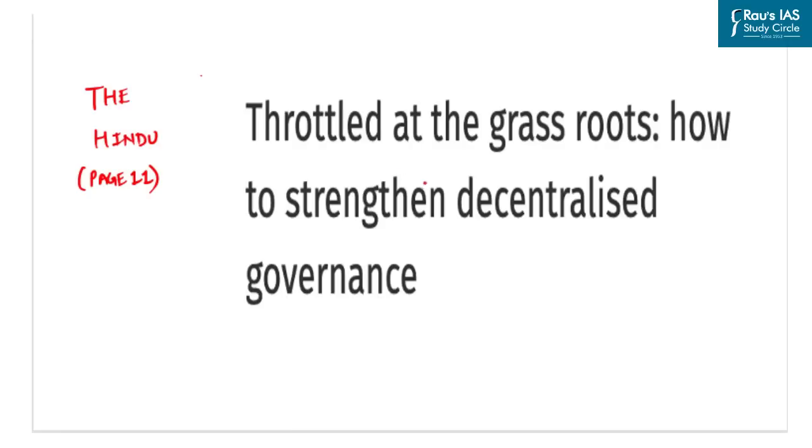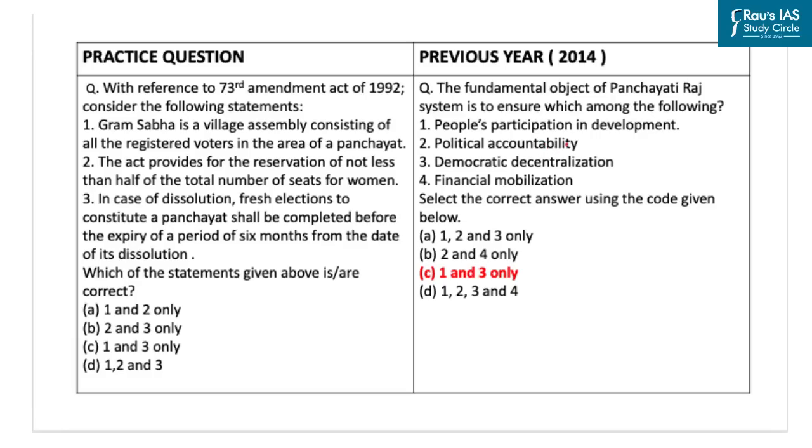Now moving to the next article that has featured in The Hindu, it basically talks about local self-government, or the Panchayati Raj institution. Now UPSC under the Polity section has asked questions related to the Panchayati Raj system previously also, and such a question was seen in the year 2014. A practice question can be framed in this regard. The practice question says, with reference to the 73rd Amendment Act of 1992, consider the following statements.